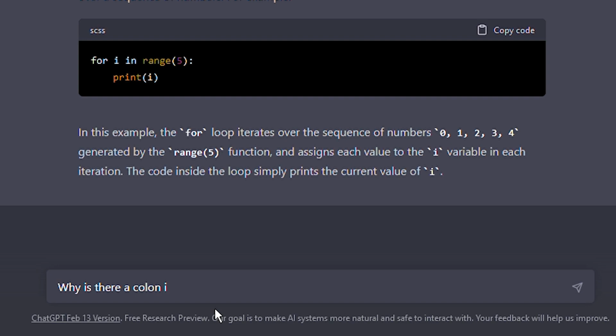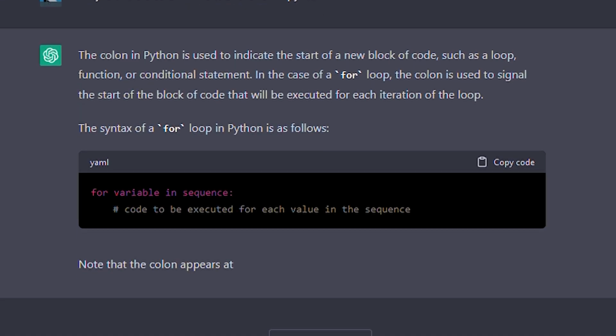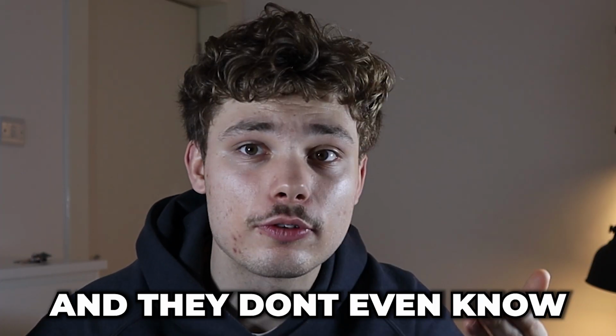And if you still are not clear about something, you can ask it, in line 7, could you explain to me what the for loop does? Because you don't even know why there's a colon there. And it will tell you. If you asked that to a normal programmer, most people don't even know. This is what's mad. They've just been taught it and they don't even know. You can learn it like a true engineer. Know the inside and outside of everything.